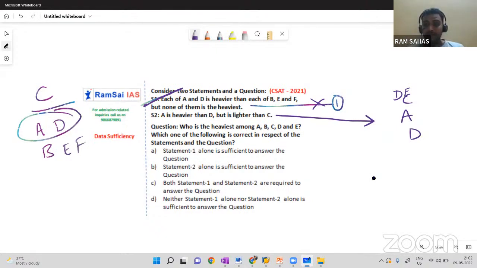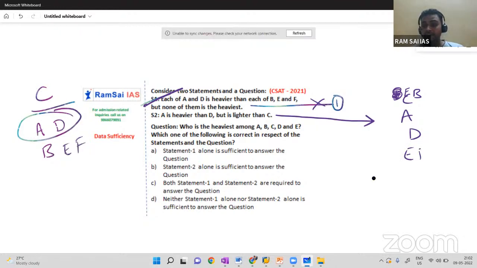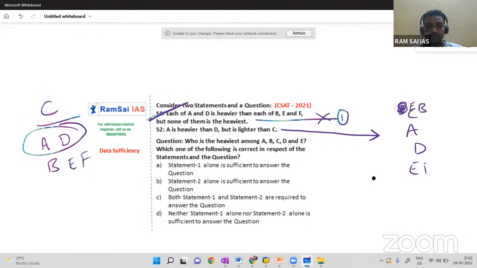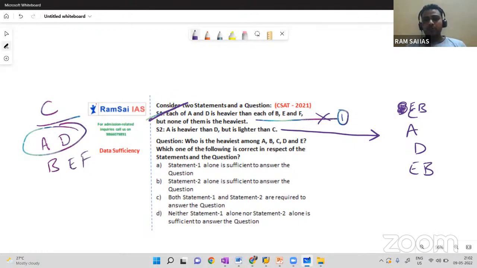Okay, we missed B and E. So B and E can be above C, but we don't know who is heaviest between those two. Or E and B can be below D. Yes or no? So as we don't know the position of E and B from statement two alone, this is not sufficient.